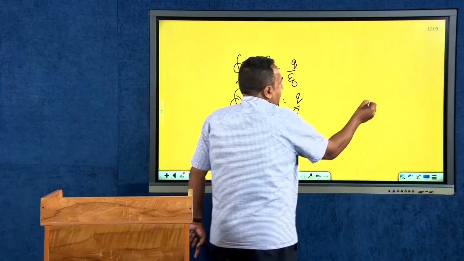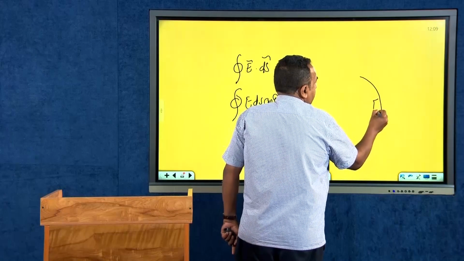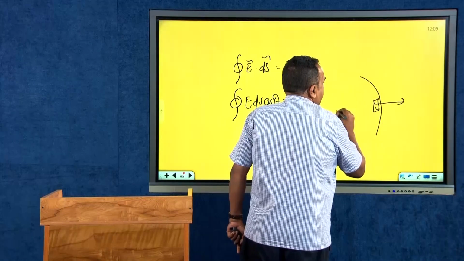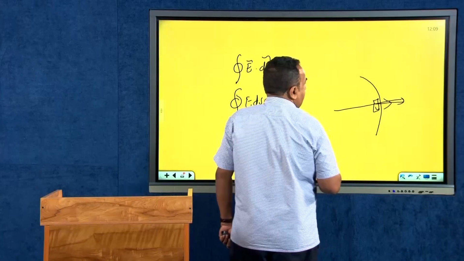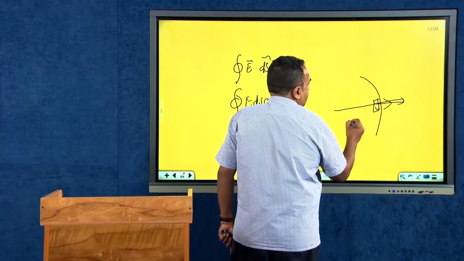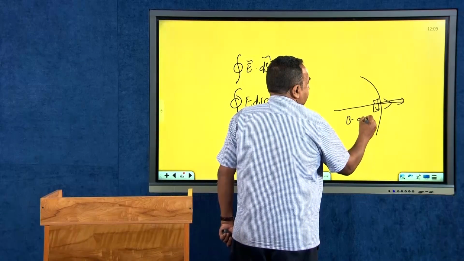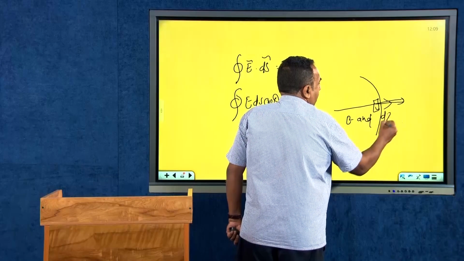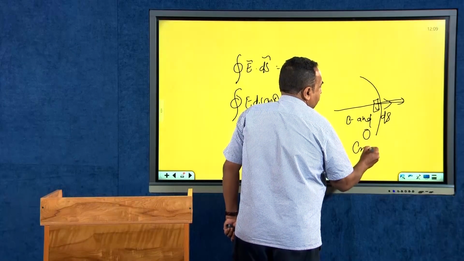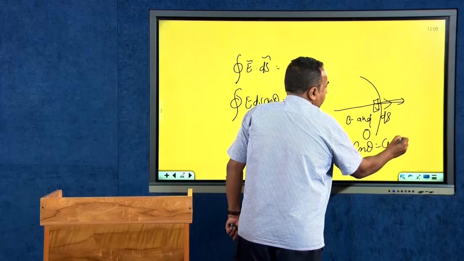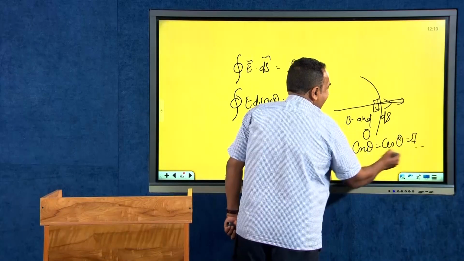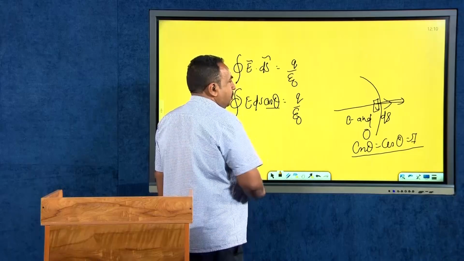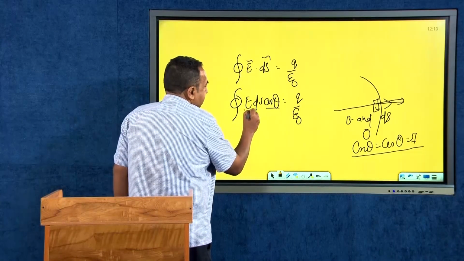In my surface, I have my elemental surface ds, and my electric field is also along the same direction. Therefore, the angle between E and ds will be 0 degree, or cos theta is equal to cos 0, which is 1. Therefore, cos theta becomes 1.